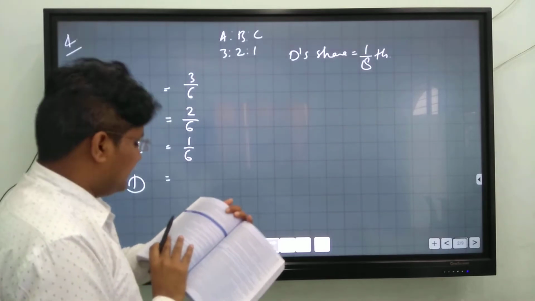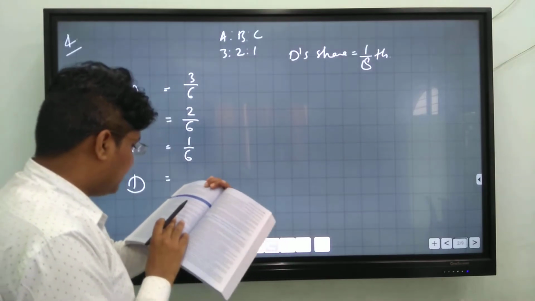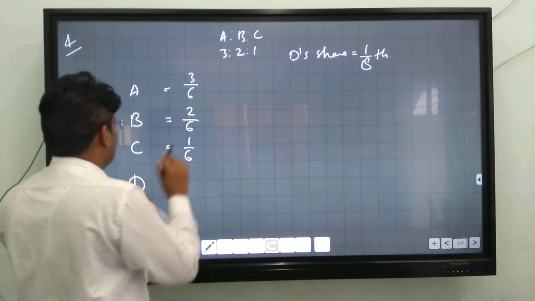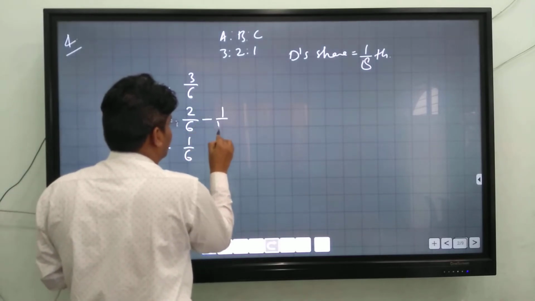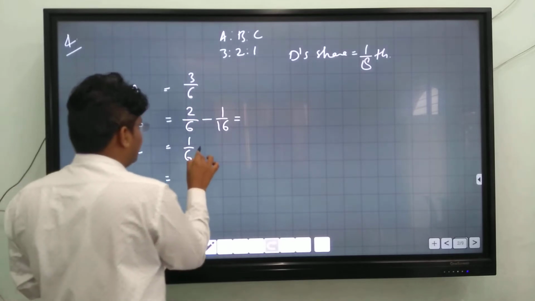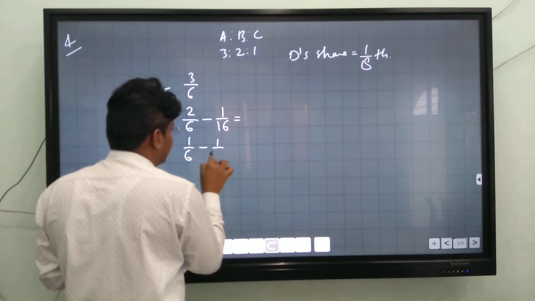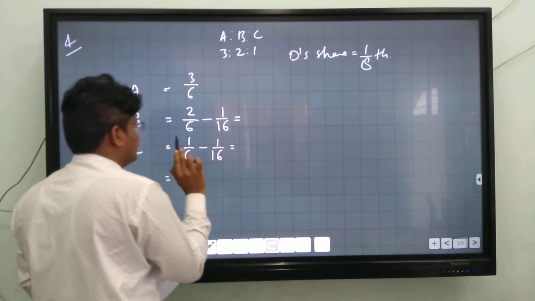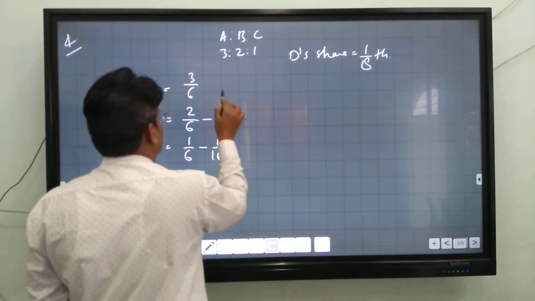D is taking 1 by 16 from B, so you have to deduct 1 by 16 from B's share and 1 by 16 from C's share.